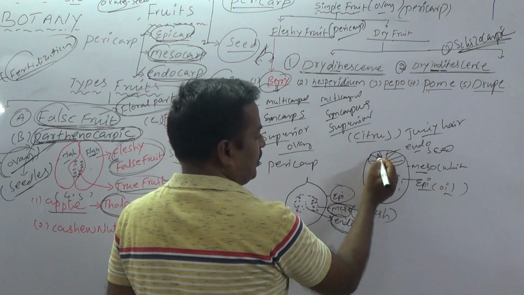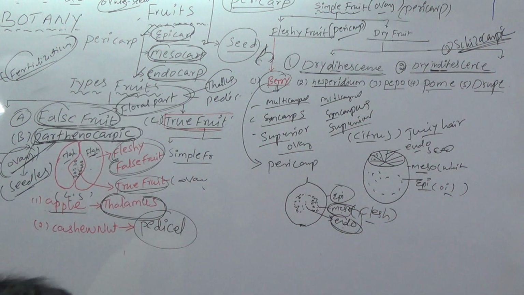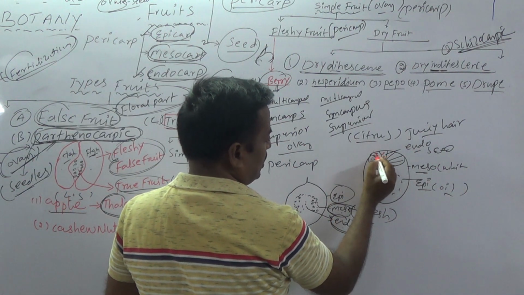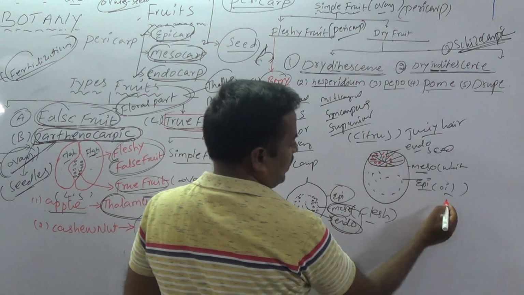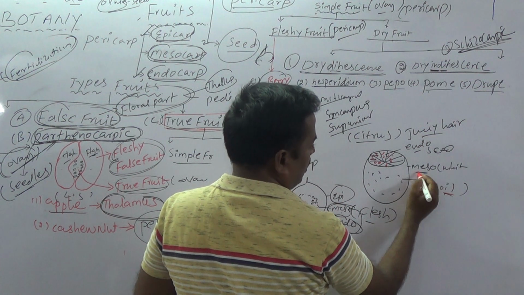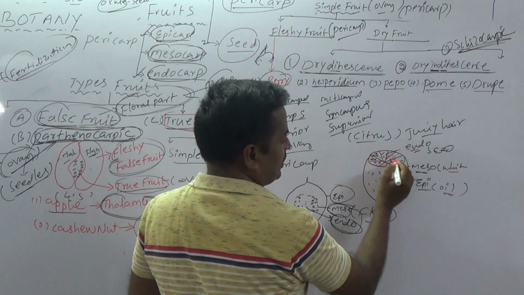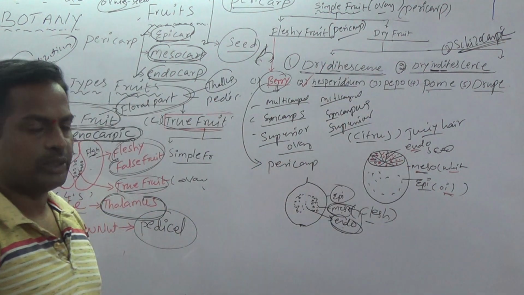It is divided into many chambers. The fleshy edible hairs are present in endo. Now this is the endo, the seed part. So the first one is epi with oil glands, meso is white, and endo has chambers with edible hairs. It is a hesperidium fruit.